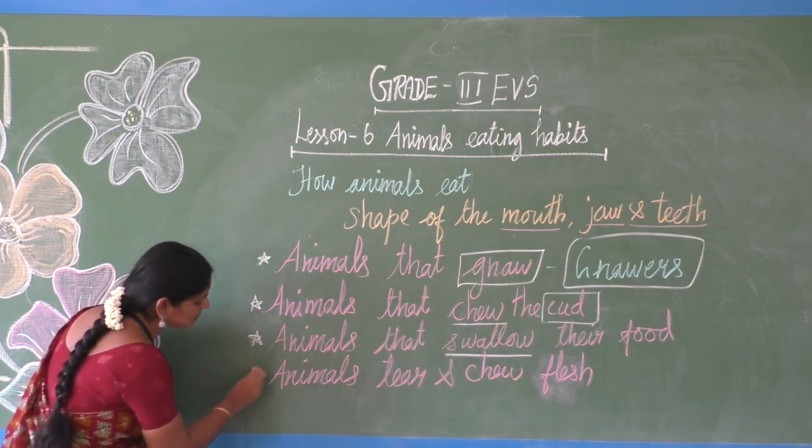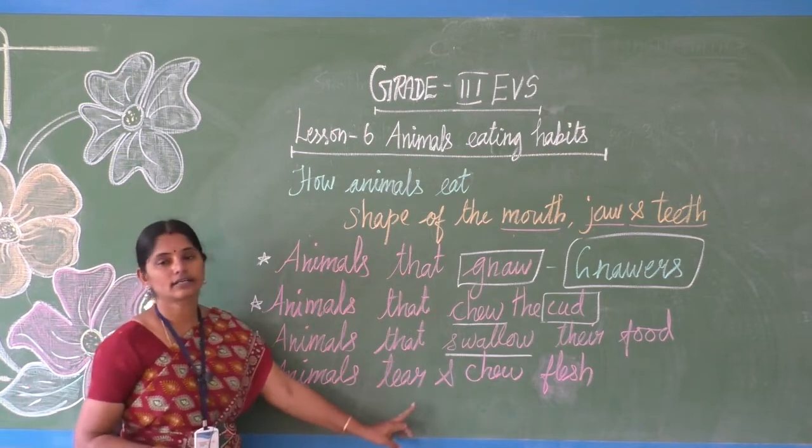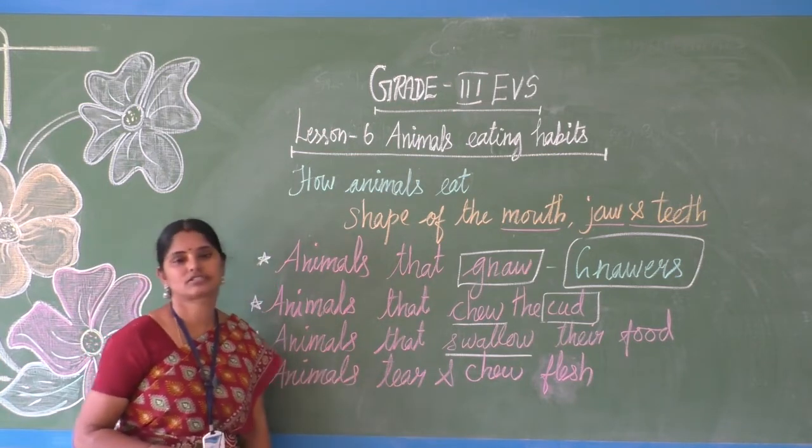Then some animals tear and chew the flesh.